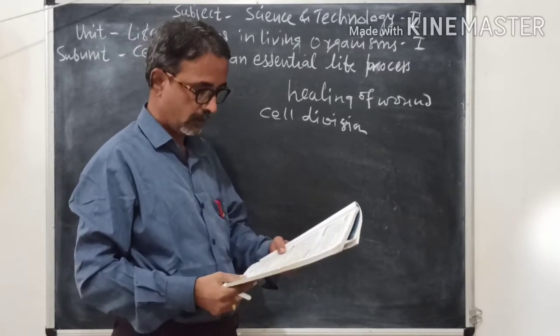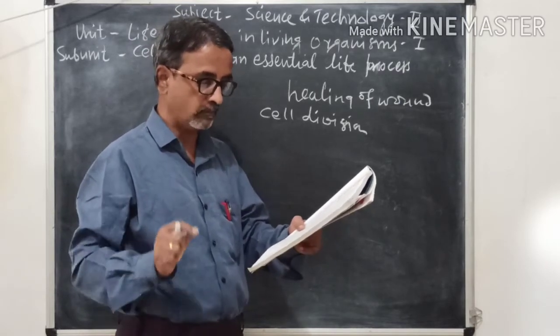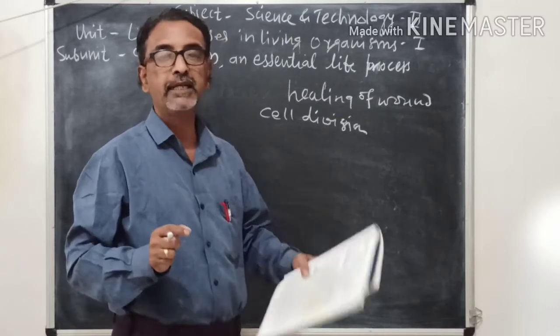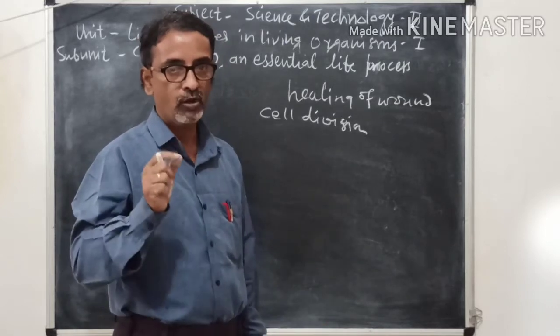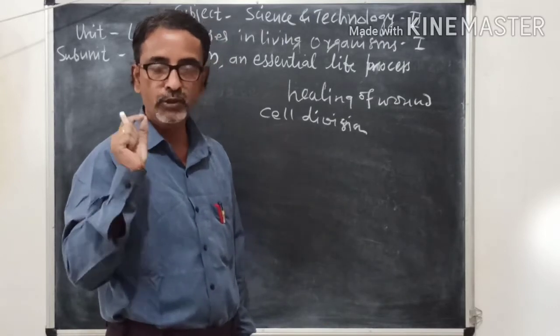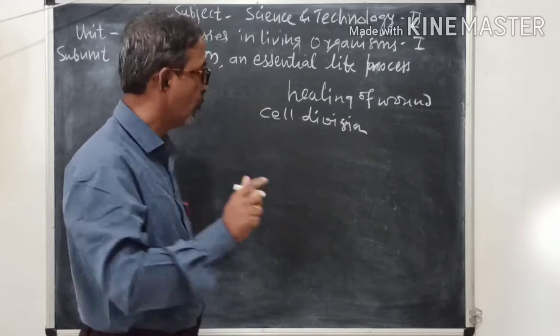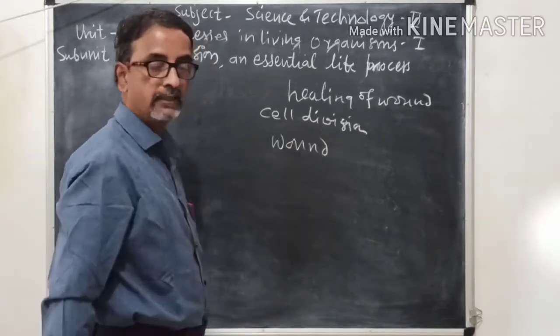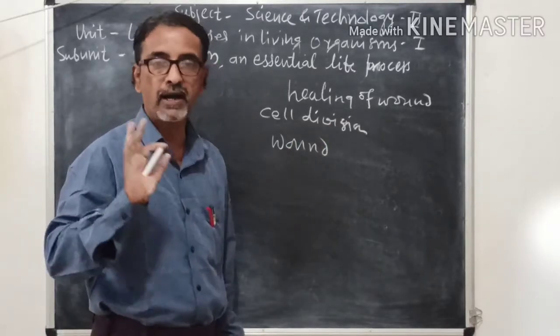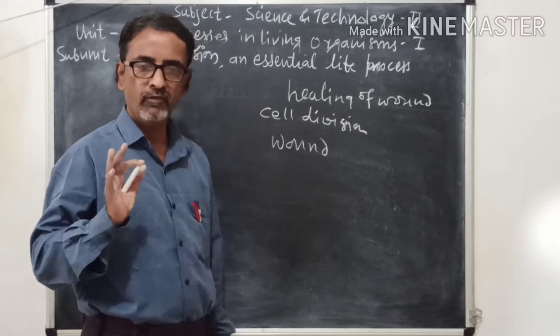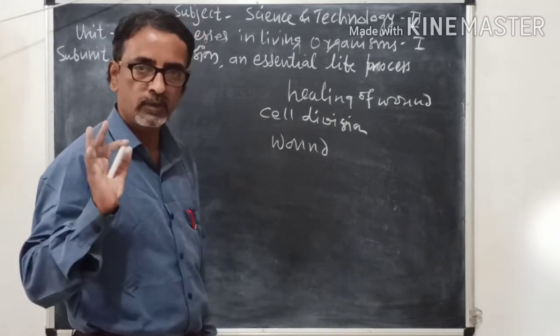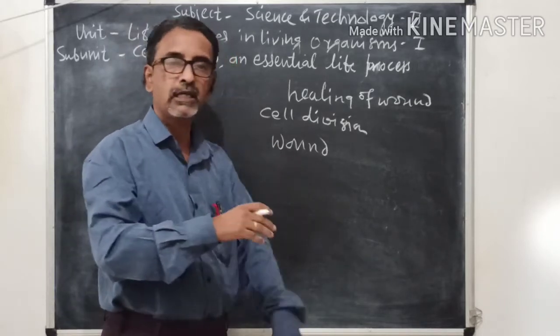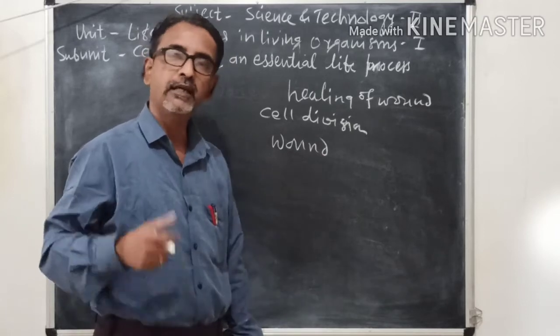So we are looking today at the second question: whether new cells are formed during healing of wound. We have seen when there is an injury, a wound is formed and there is inflammation in that part. Any part of the body can be injured, like our hand, leg, any part.